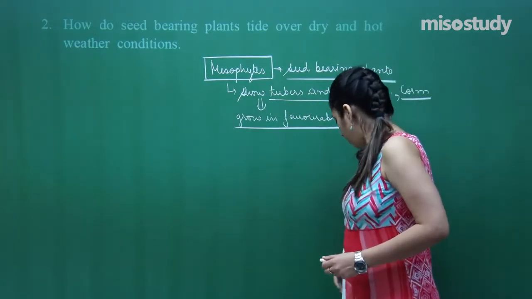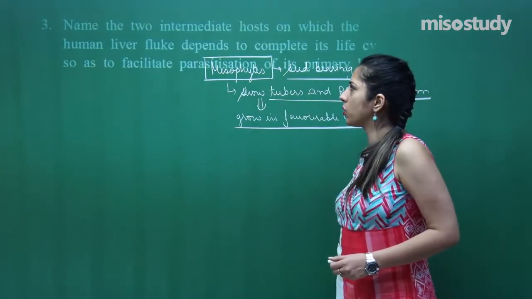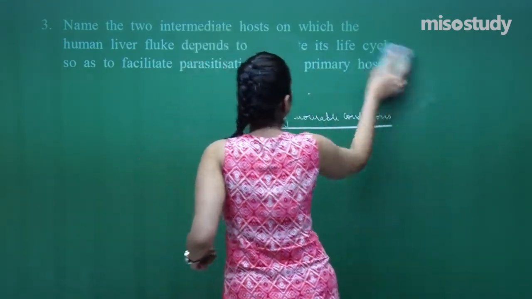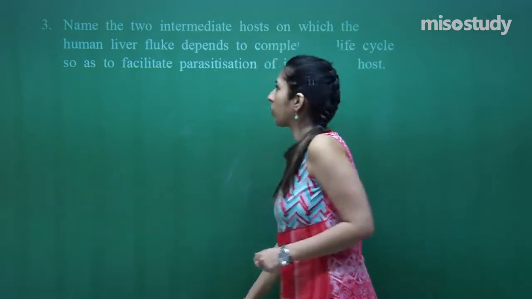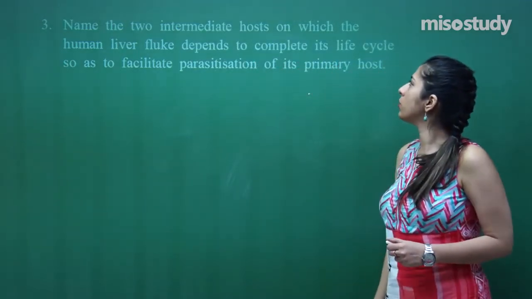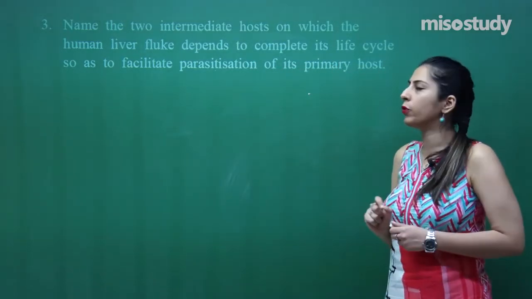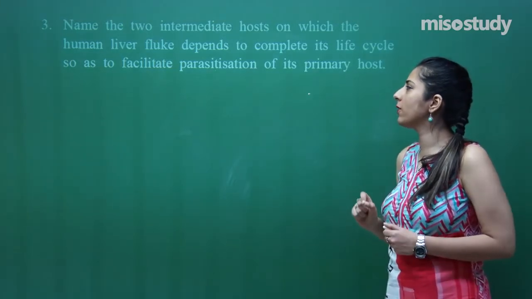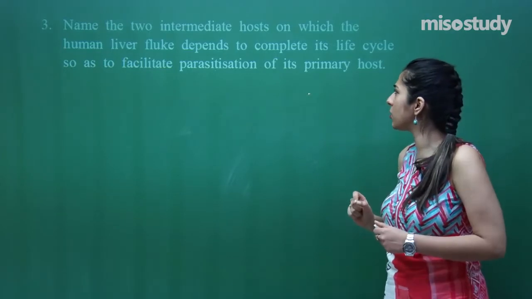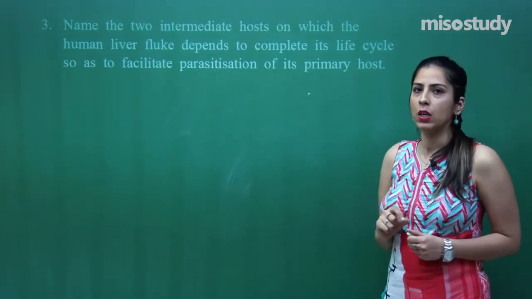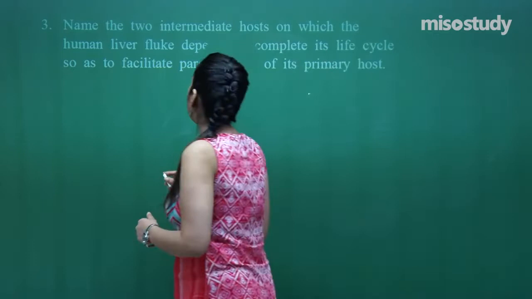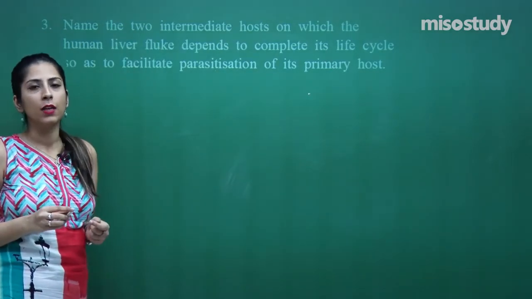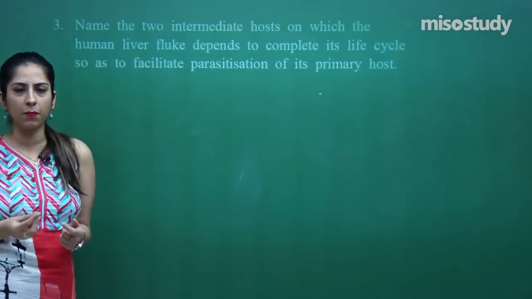Now, let us move on to the next question. The next question is also a 1-mark question. Name the 2 intermediate hosts on which the human liver fluke depends to complete its life cycle so as to facilitate the parasitization of its primary host. Here the human liver fluke means Fasciola hepatica.